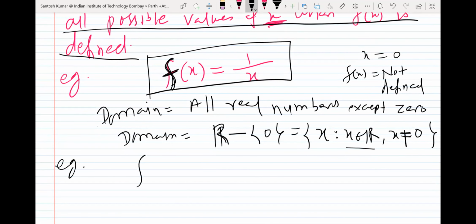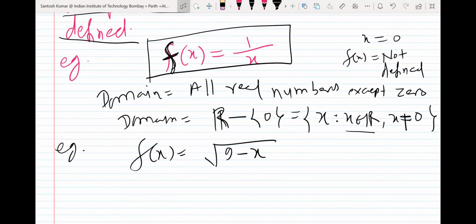Example: f(x) is root under 9 minus x. Can you tell me the domain of this function? Nine to infinity?